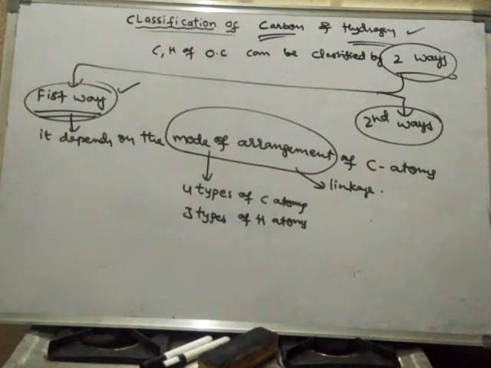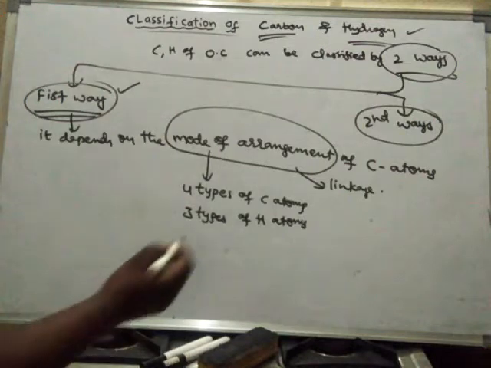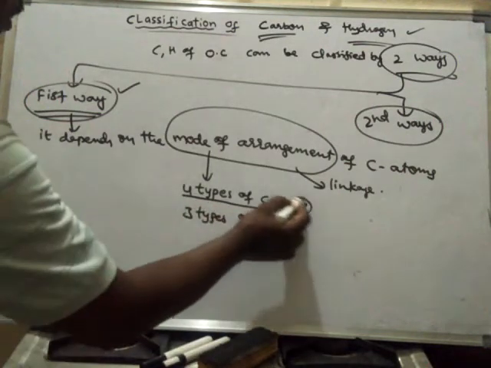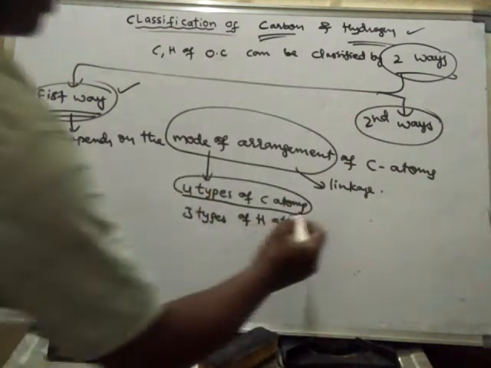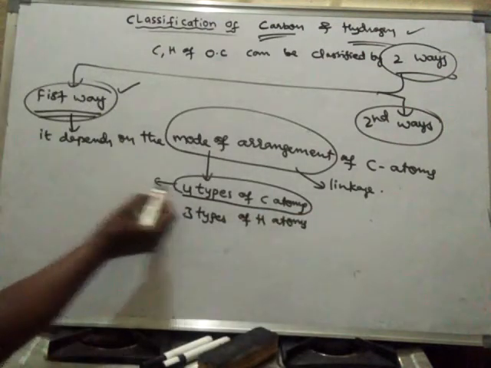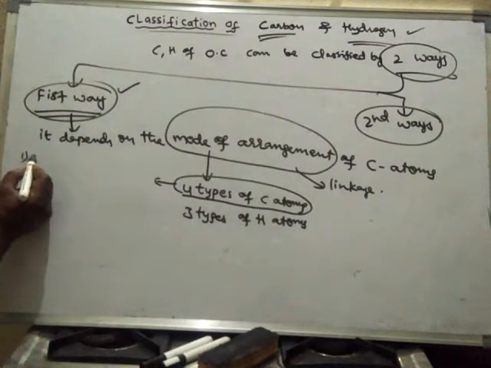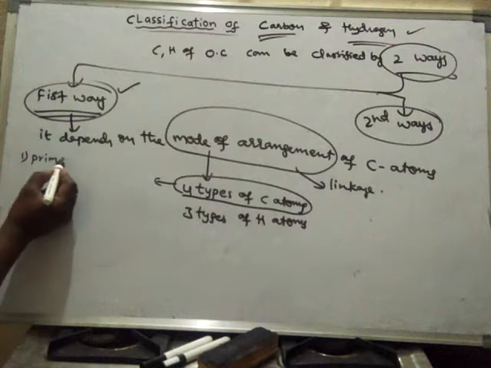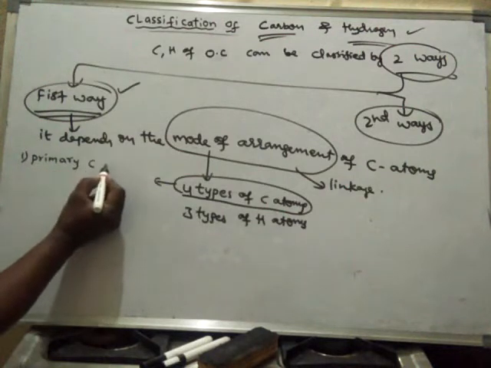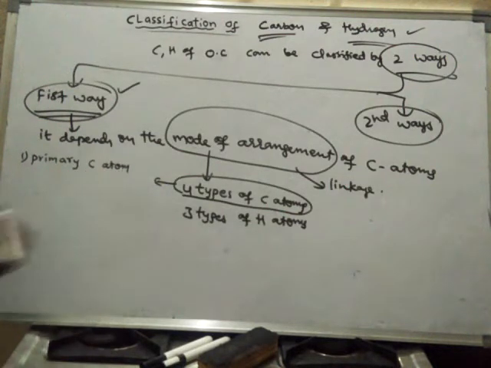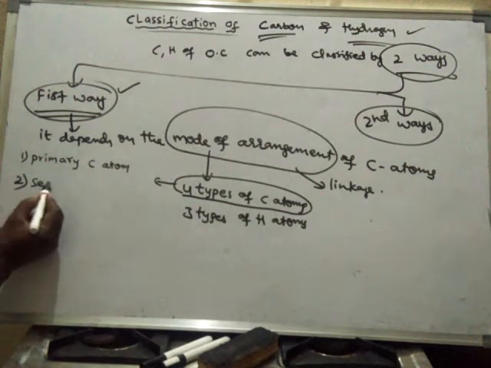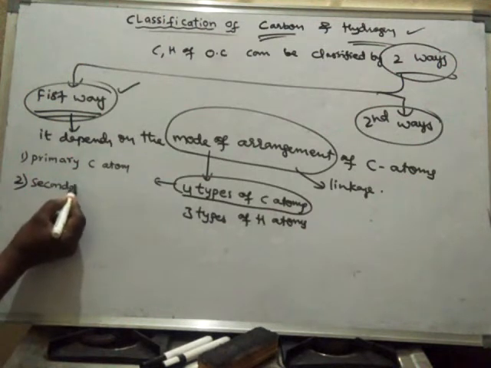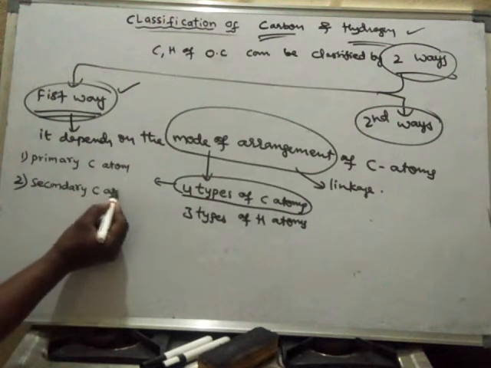How are they? Let us see. Four types of carbon atoms. What are those four types? The first type is the primary carbon atom. The second type is the secondary carbon atom.